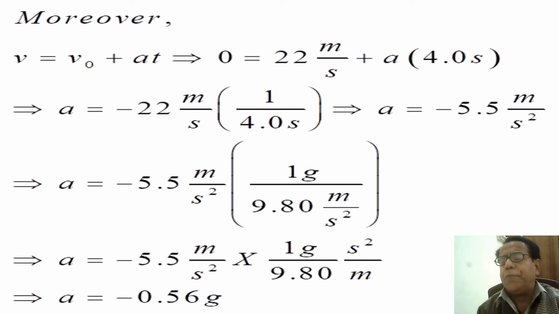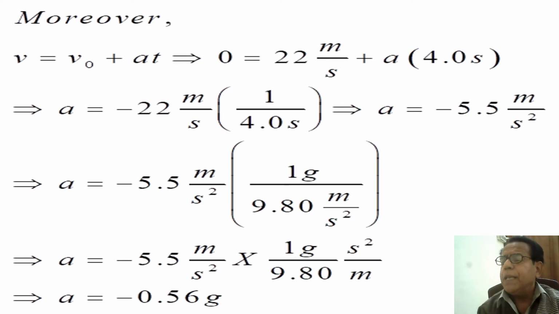Moreover, we know that final velocity is equal to initial velocity plus acceleration into time. Sometimes we can express this equation as Vf equal to Vi plus at. It does not make any difference. This implies that 0 is equal to 22 meter per second plus acceleration into 4.0 second.